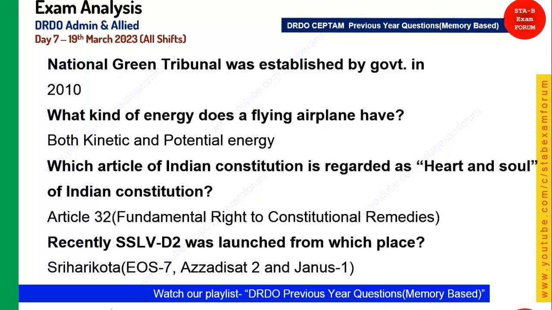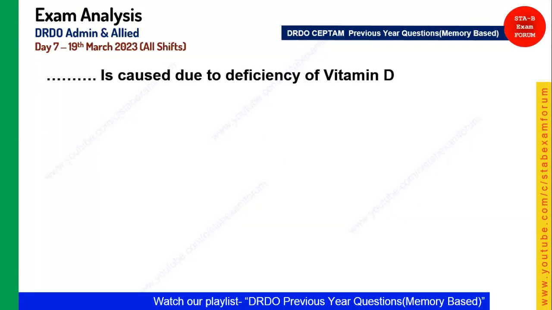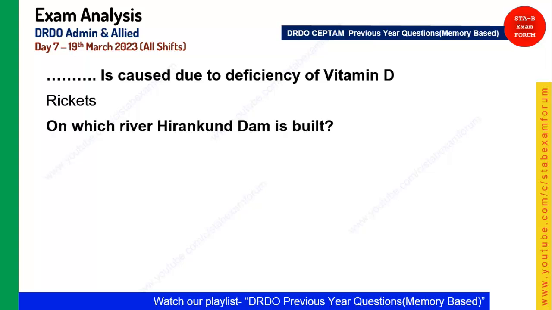Coming to the next question, dash is caused due to deficiency of vitamin D. Student, the option was not clear, so we have put rickets. Rickets was the correct answer, as rickets is caused due to the deficiency of vitamin D. Coming to the next, it is from geography. On which river was Hirakud Dam built? As you know, Hirakud Dam is in Odisha, and in Odisha one major river passes, that is Mahanadi. So Mahanadi was the correct answer.